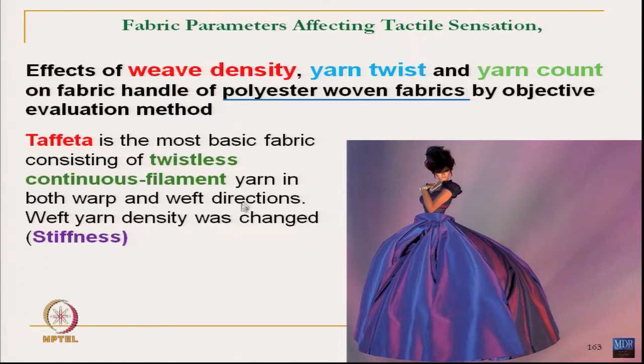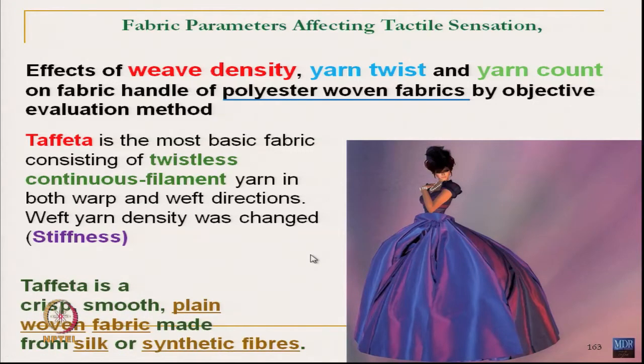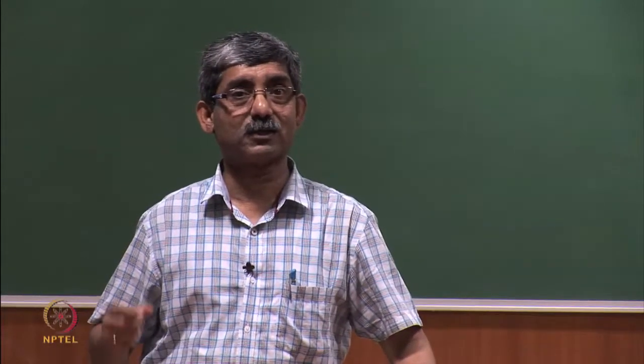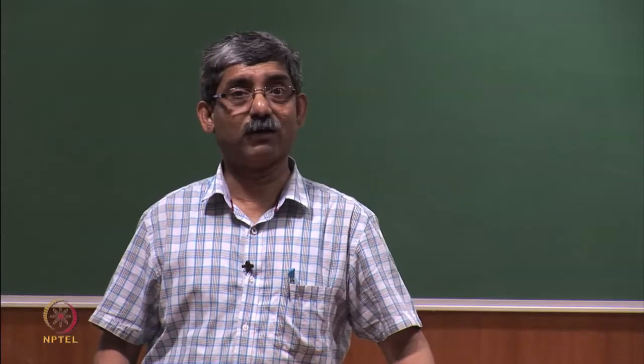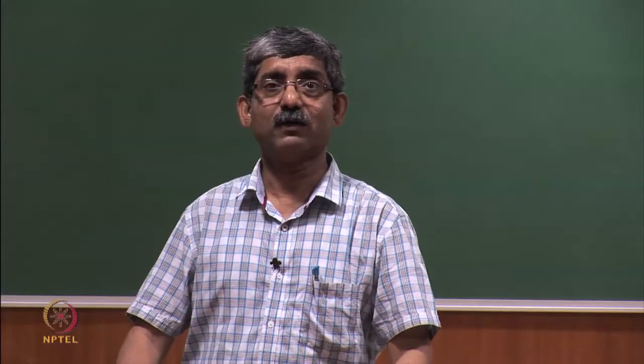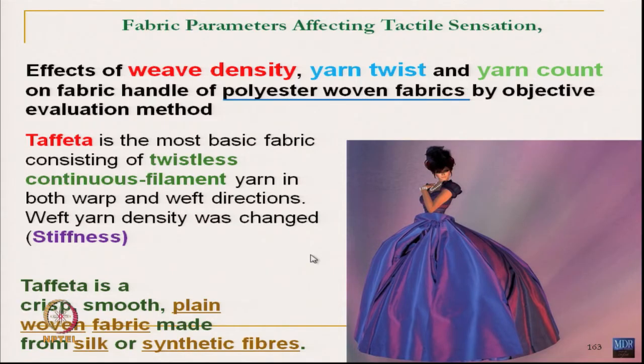Taffeta is a fabric where a twistless continuous filament is used for both warp and weft yarn, and where the weave density is changed. Here weave density is changed to change the fabric stiffness. And it is classified by crispness, smoothness. It is a smooth, crisp, plain woven fabric. It is made of either silk or synthetic fiber. Here it has been taken as a polyester continuous filament.